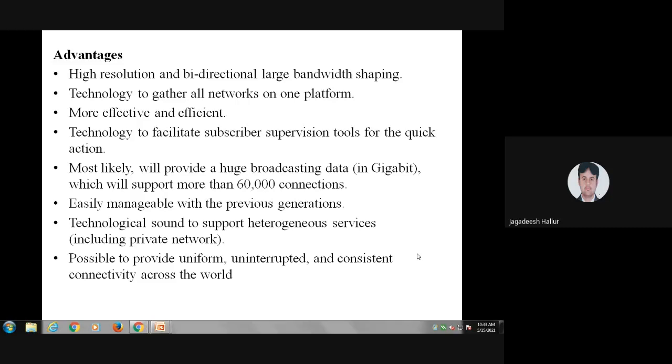It is going to support heterogeneous network services. More and more services can be supported. It can be used for private networks also, so private providers can offer 5th generation networks. It is possible to provide uniform network connectivity to almost all users across the world. The connectivity will be good everywhere. These are some of the advantages that come under 5G.